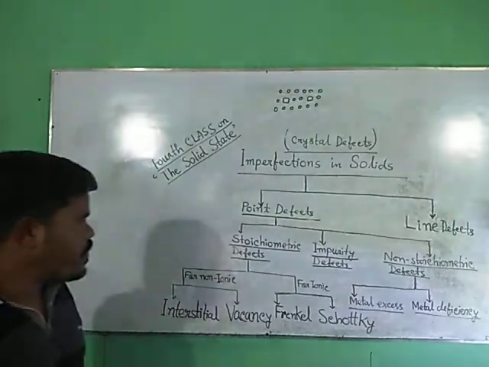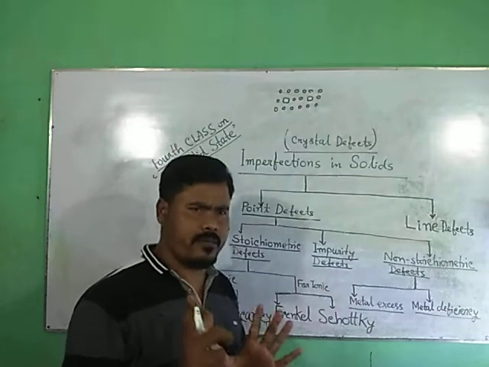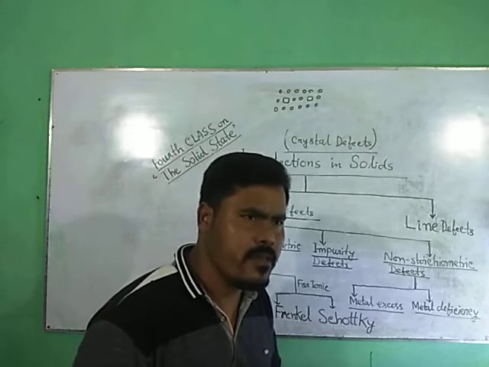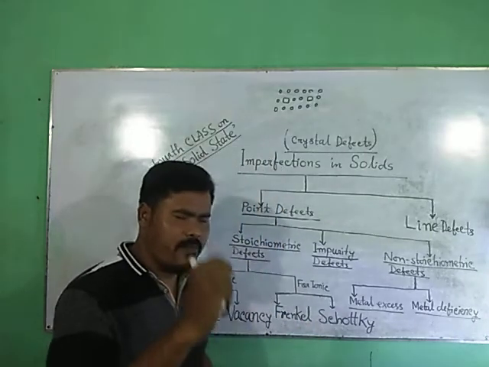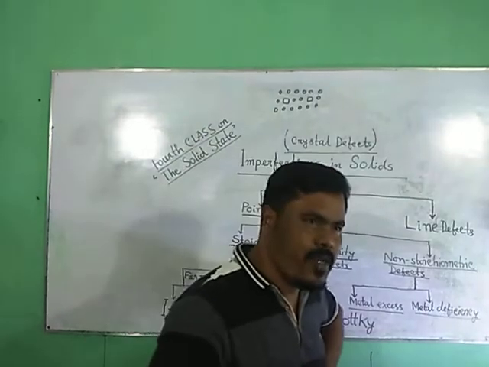When we are studying defects of crystalline solids, I am going to discuss the different types of defects found in crystalline solids.